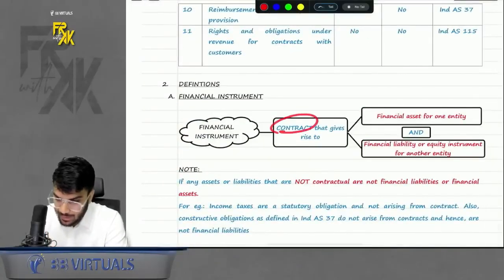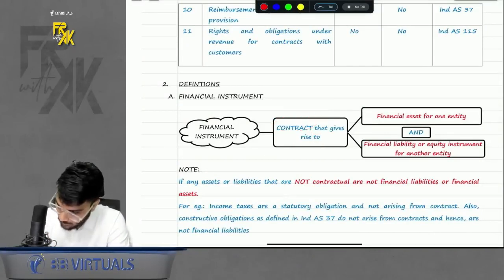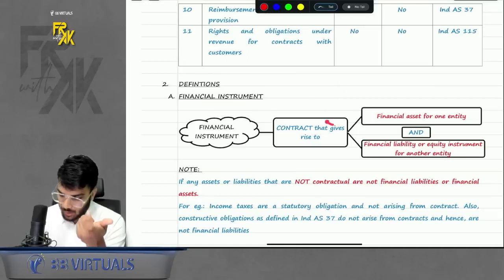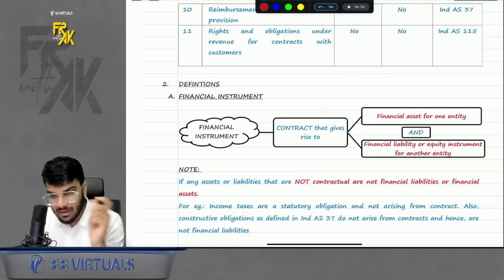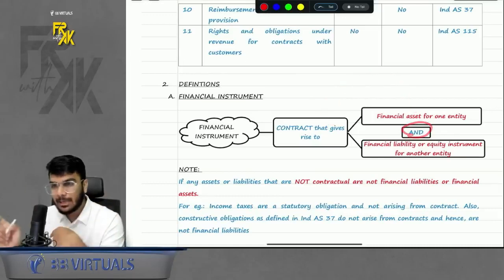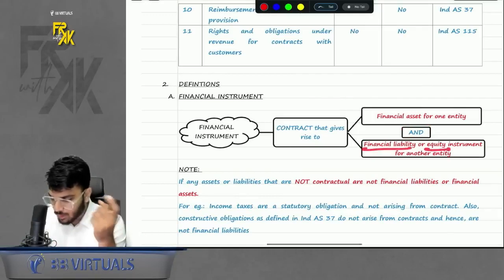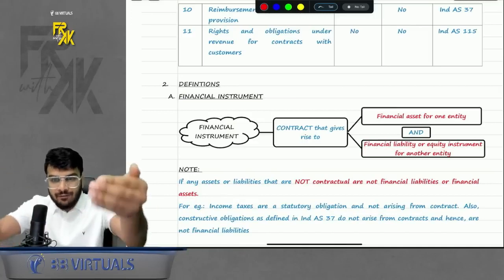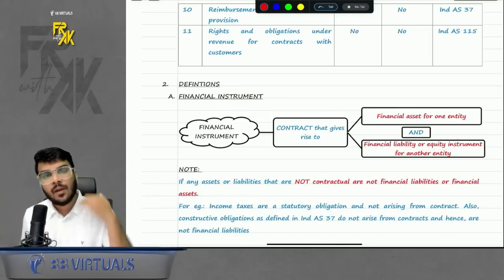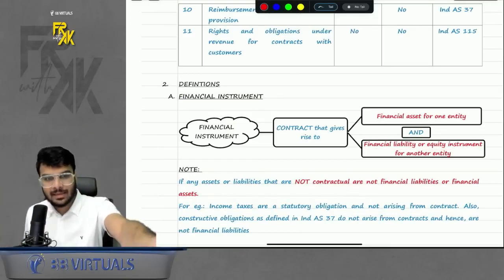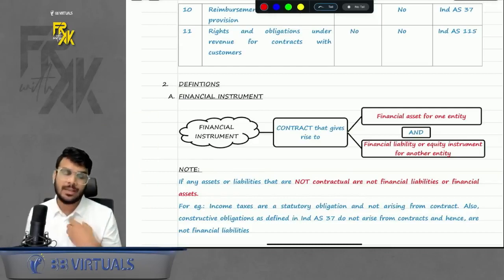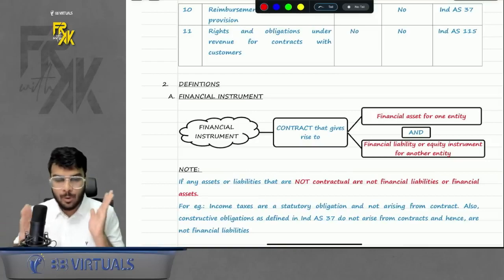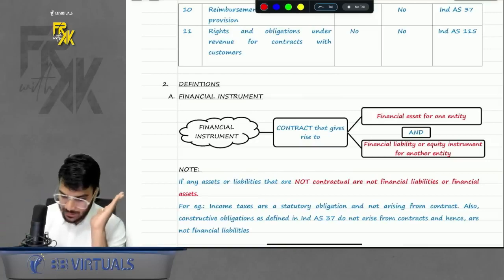It says it is a contract that gives rise to a financial asset for one entity. That means any contract under which that contract is a financial asset for one entity, and for the other party it is either a financial liability or an equity. That means if you and me enter into a contract, when will our contract be a financial instrument? When for you it is a financial asset and for me it is a financial liability or equity. Then only this contract will be a financial instrument. Simple. I hope this Ind AS 32 is crystal clear till here.